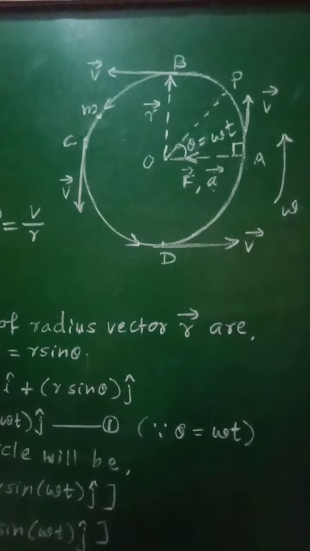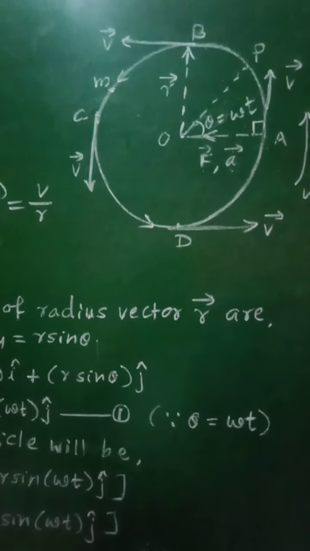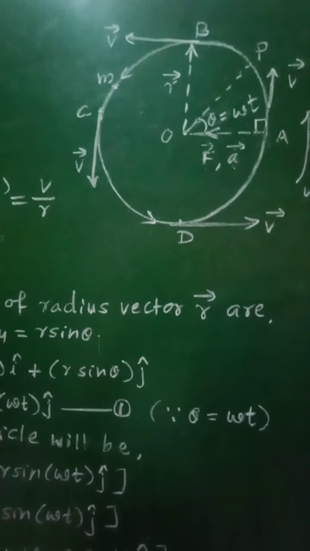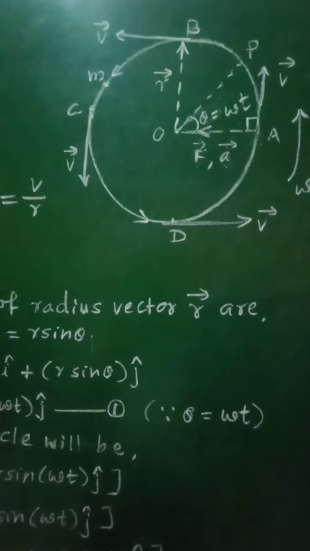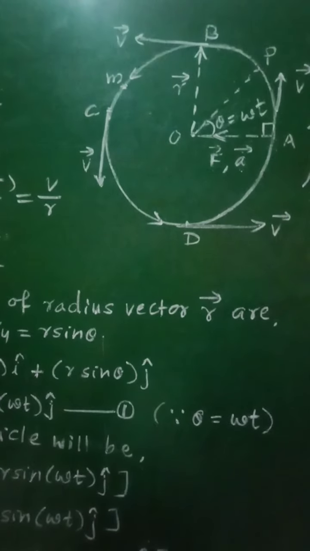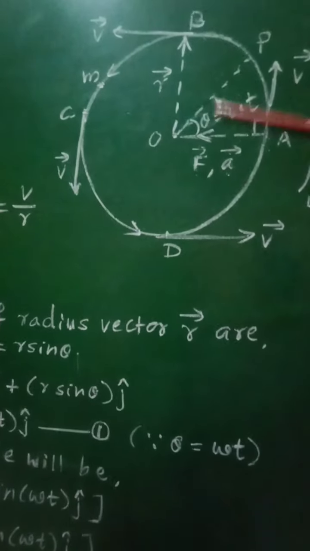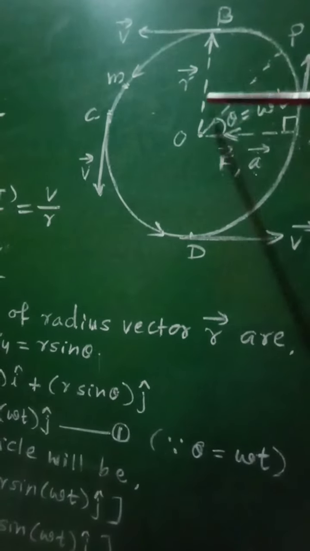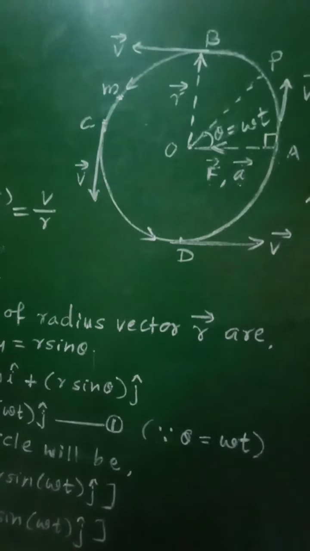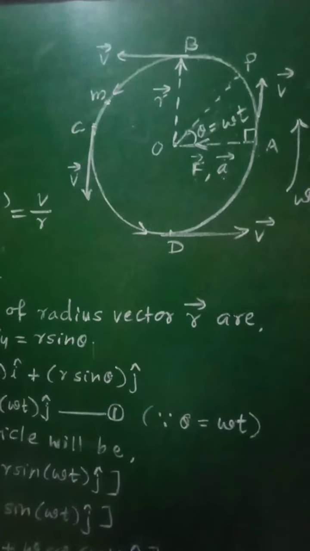Now in case of uniform circular motion, each and every radius of that circular path represents the radius vector, that is vector r. The magnitude of this radius vector is equal to the radius of that circular path, and it is always directed away from the center of the circle. So this radius vector must always be drawn from the center of the circle to the position of the particle.